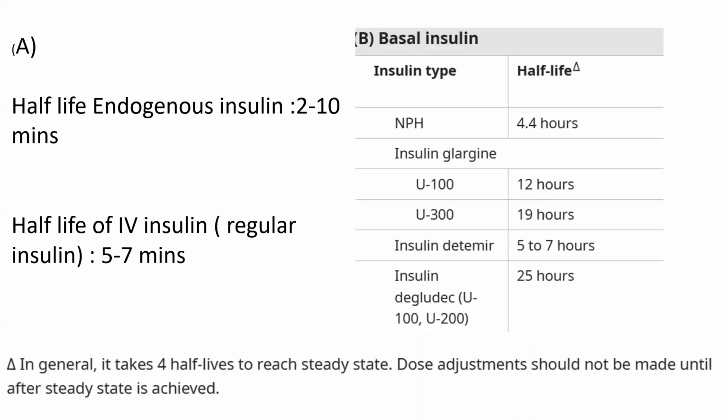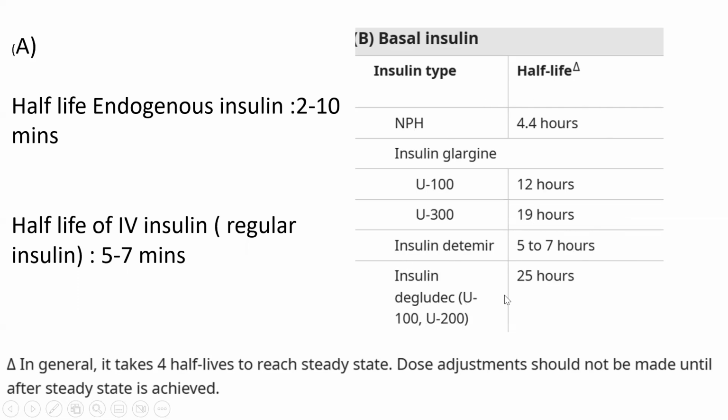Again, about insulins, half-life of endogenous insulin is 2 to 10 minutes. Half-life of IV insulin, which we give in the infusion, Actrapid or regular insulin, is 5 to 7 minutes. On the other hand, the basal insulins: the half-life for NPH or neutral protamine Hagedorn is 4.4 hours. This is basically intermediate acting insulin. Insulin glargine U100 is 12 hours. U300 is 19 hours. Insulin detemir is 5 to 7 hours half-life. Insulin degludec U200 or U100, the half-life is 25 hours.